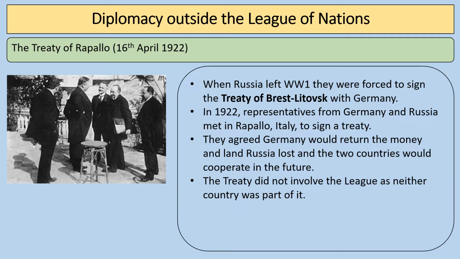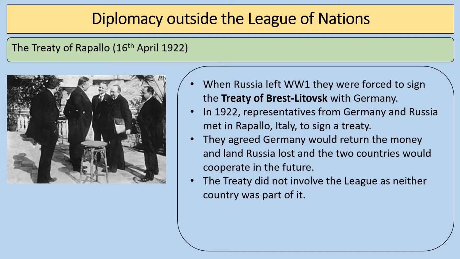Next up is the Treaty of Rapallo, and you can see there some meeting between German and Russian representatives. So when Russia left the First World War at the start of 1918, they were forced to sign the Treaty of Brest-Litovsk with Germany, which was quite a harsh treaty on Russia. They lost quite a lot of territory, like Estonia, Latvia, and Lithuania, which were given to Germany as a result of that.